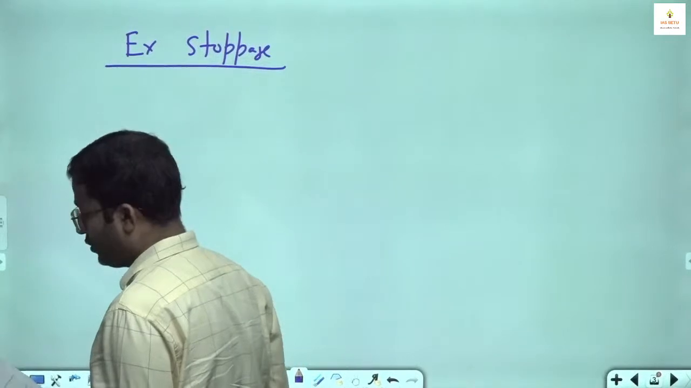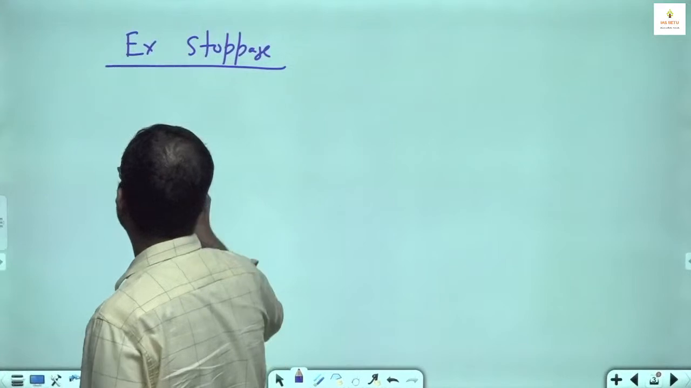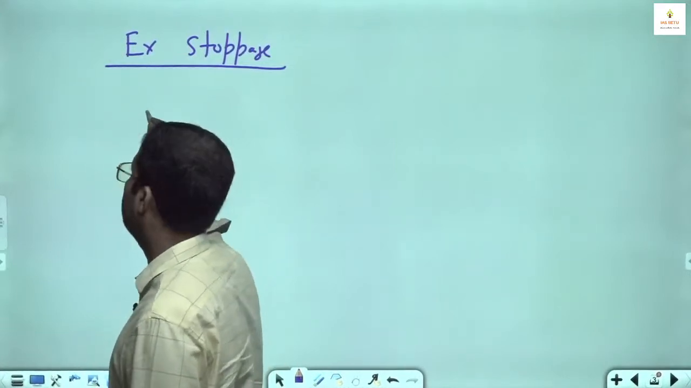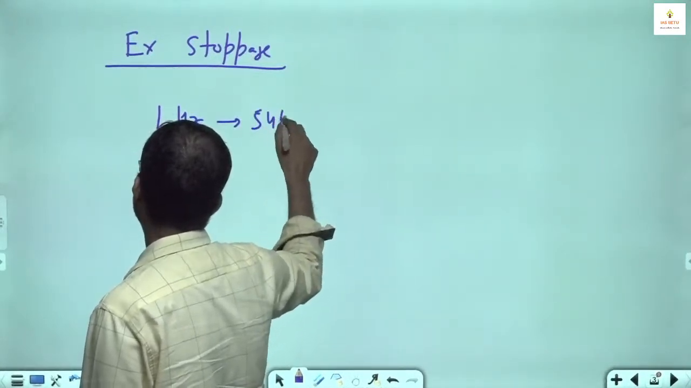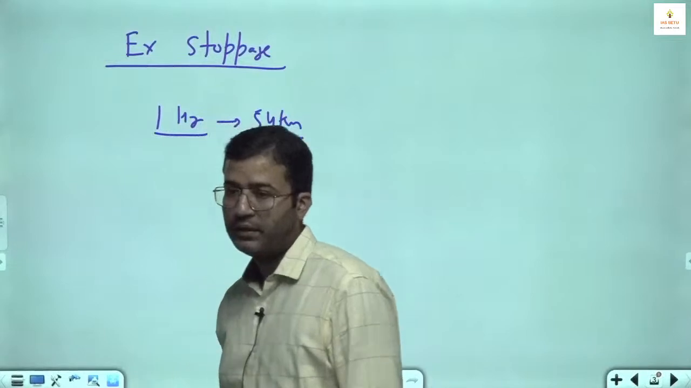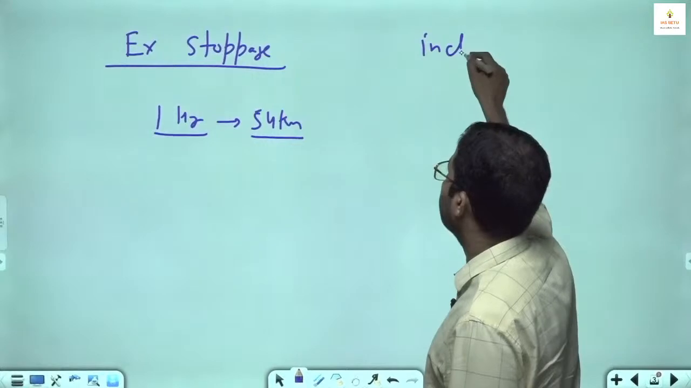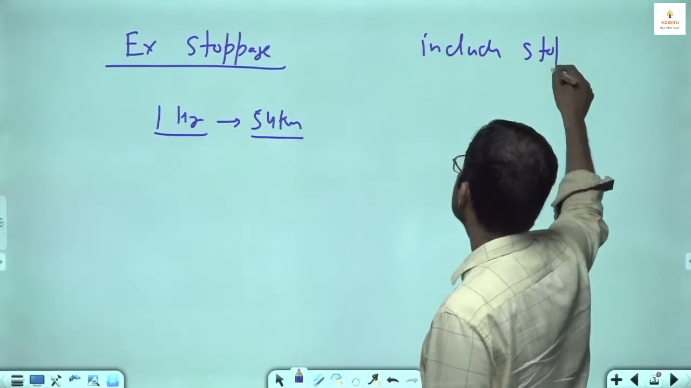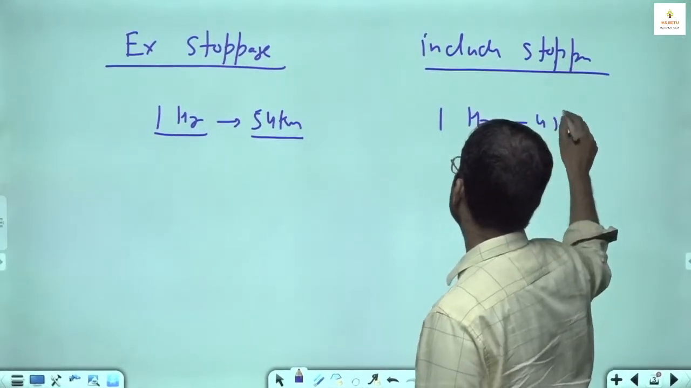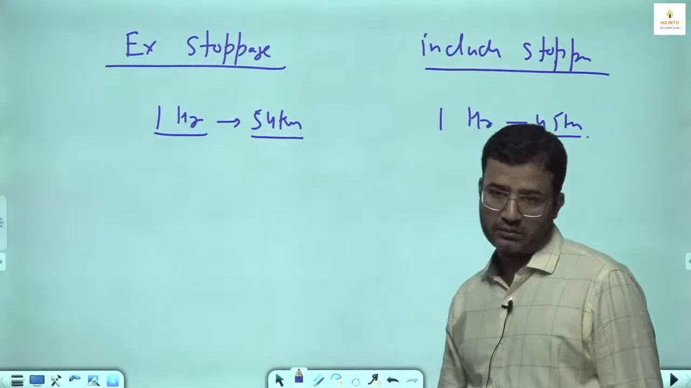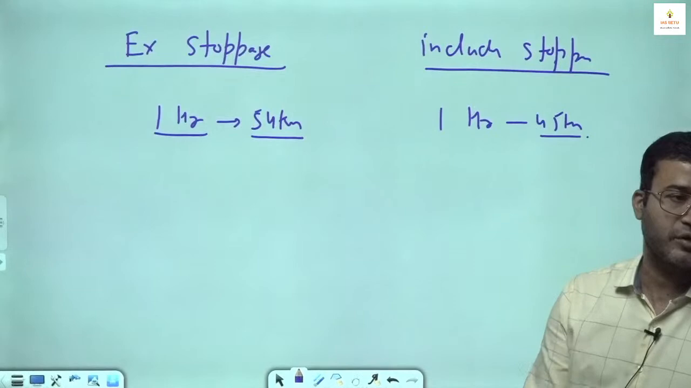So here, excluding stoppage, the speed of a bus is 54 km per hour. So if there is no stop, in 1 hour, what can we cover? 54 km. If there is no stop. Then it is given including stoppage, we are able to cover only 45 kilometers in 1 hour, because in between we have wasted time because of the stop.